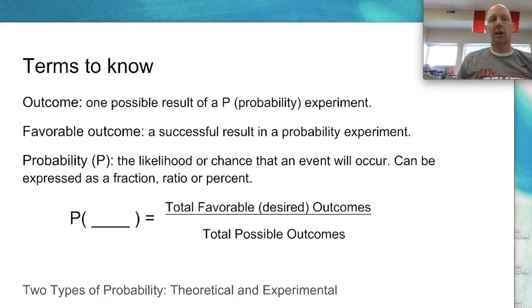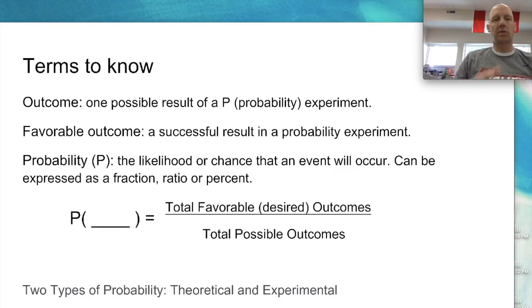Okay, so probability. You'll notice there is the capital P in brackets. We'll get to that in a second. The capital P is important. That's the likelihood or the chance that an event will occur. So what's the probability of rolling a 6 when I roll this die 1 time? The probability we can express as a fraction, a ratio, and a percent.